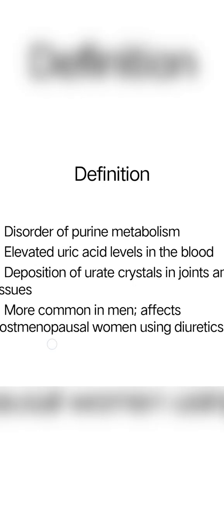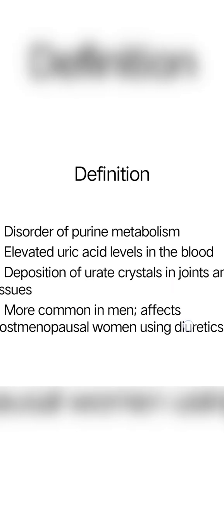So today we are dealing with a new topic, a very important topic in medical surgical nursing exams, that is gout. So what do you mean by gout? Gout is a metabolic disorder of purine metabolism. So moving to the definition, gout is a metabolic disorder involving purine metabolism leading to increased uric acid levels in the blood. Excess uric acid forms crystals that deposit in the joints and tissue, triggering inflammation.